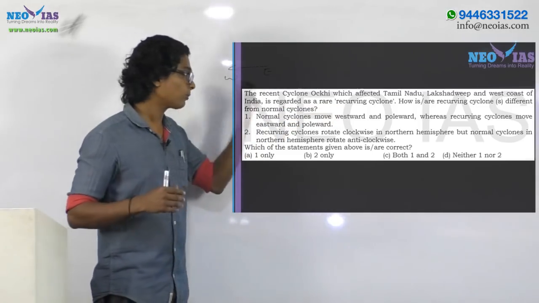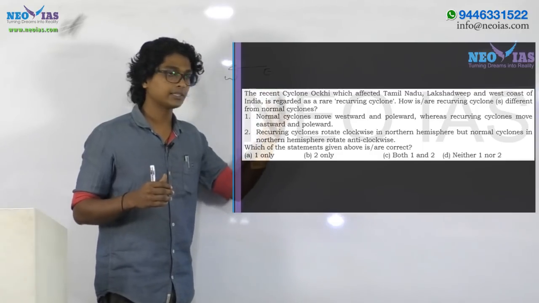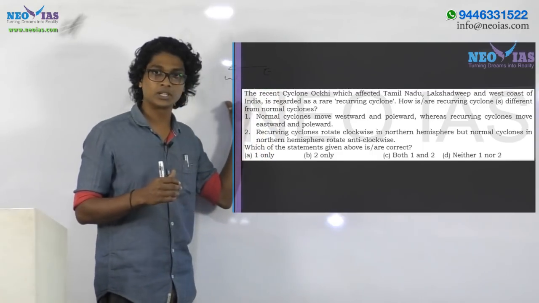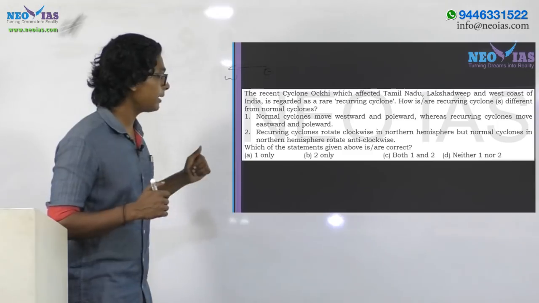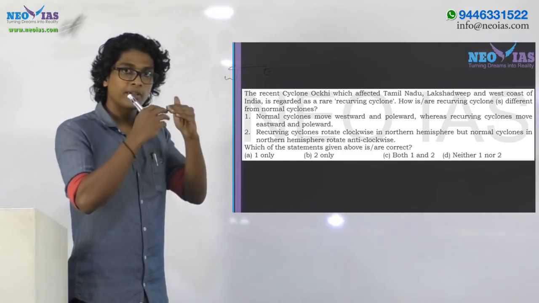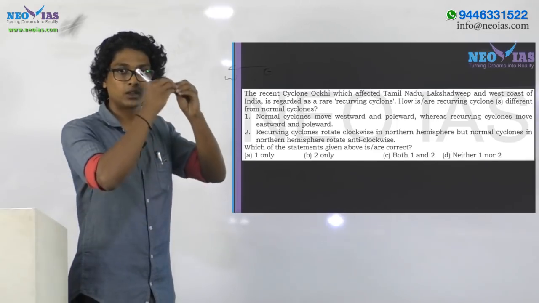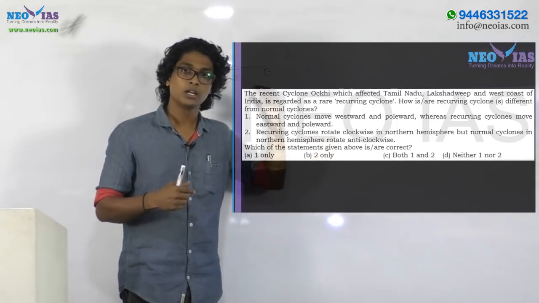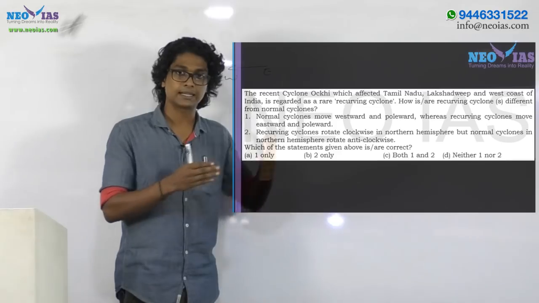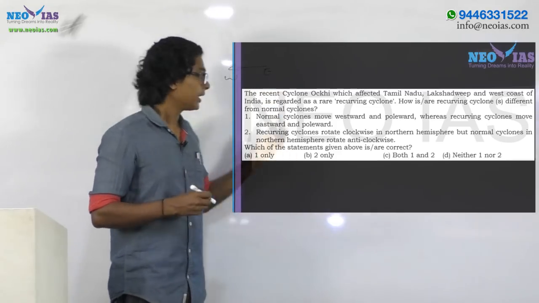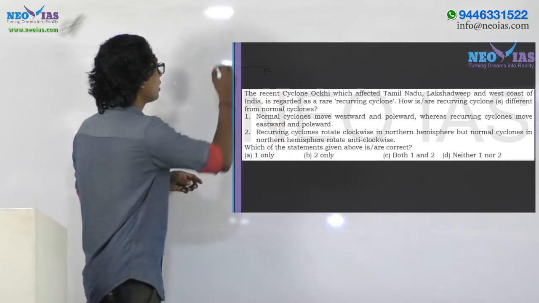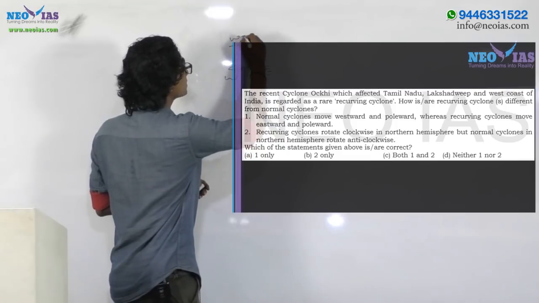As I said, the normal cyclones are under the influence of trade winds and will be moving generally in an east to westward direction. But the recurving cyclones move beyond the 20-degree north latitudes, in the case of India. In these latitudes, due to the shifting of the wind belt, instead of the trade wind, it will come under the influence of westerly winds.